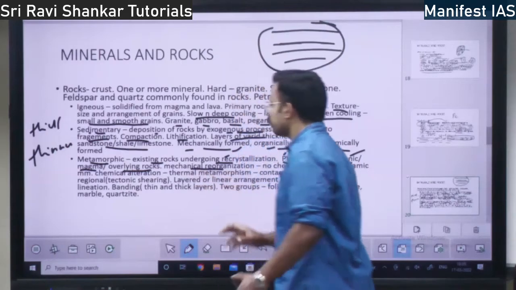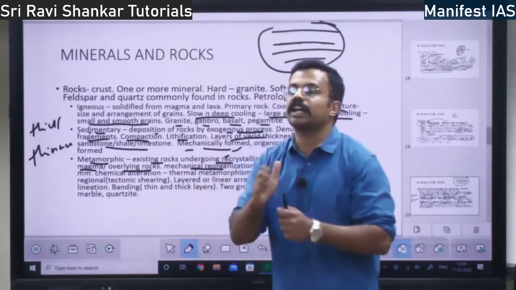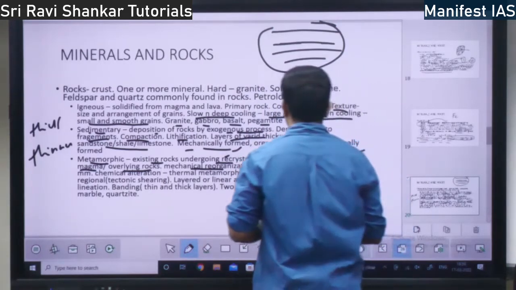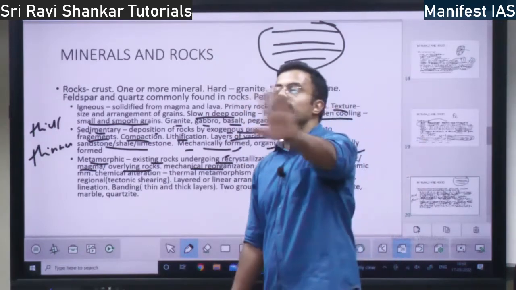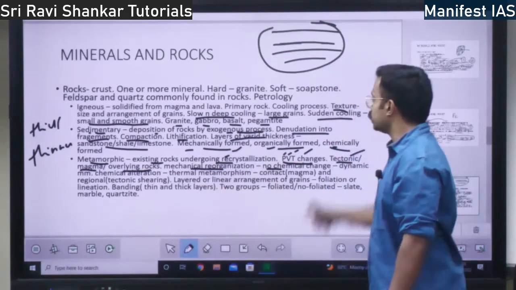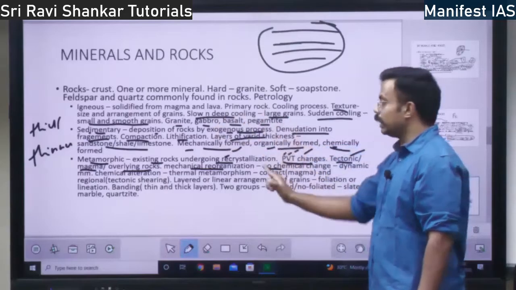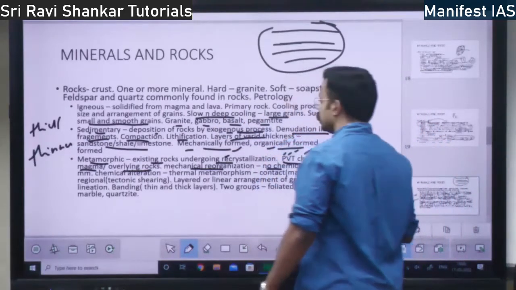So under this there will be mechanical reorganization. Means the crystals will get reorganized among themselves, the crystals of the rocks in the metamorphic process. However, in the metamorphic process, there is no chemical change. Please remember, it is only mechanical change. Whereas in sedimentary there is mechanical, chemical and organic. In metamorphic, it is only the mechanical change, no chemical change.